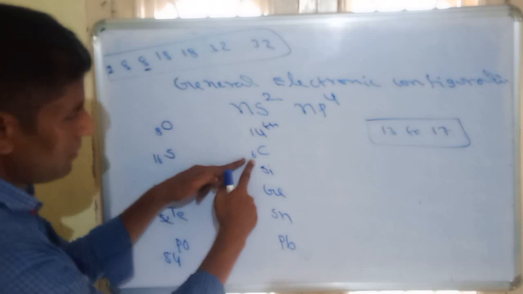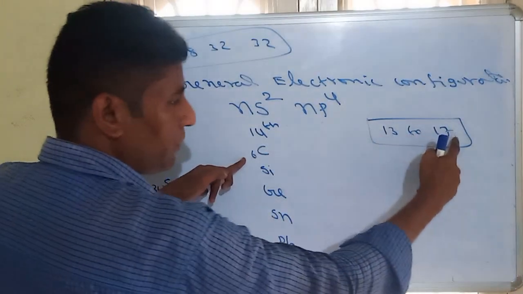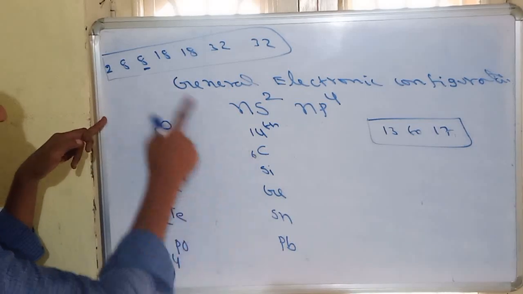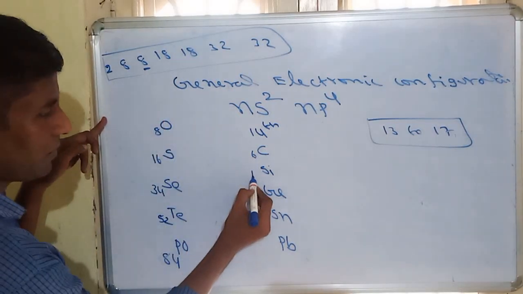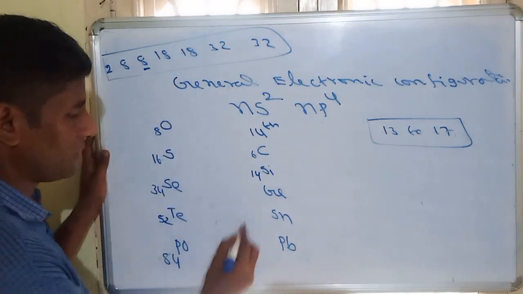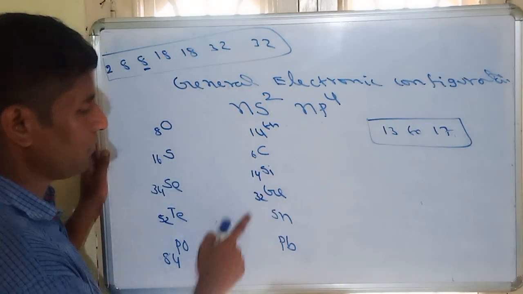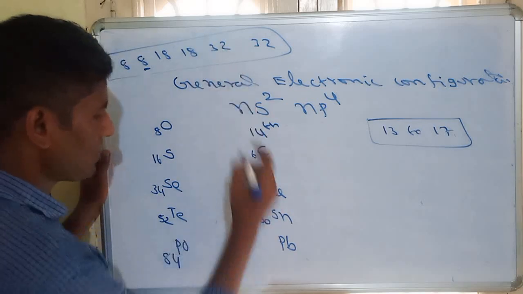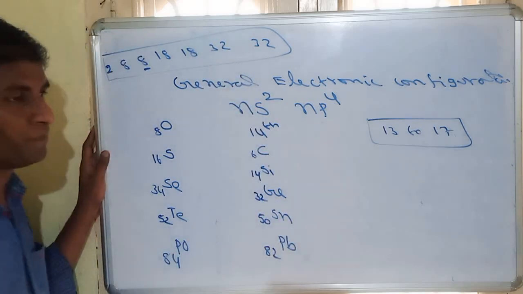From 13 to 17, it starts from the third magic number. 6 plus 8 will be 14. 14 plus 18 will be 32. 32 plus 18 will be 50. 50 plus 32 will be 82.